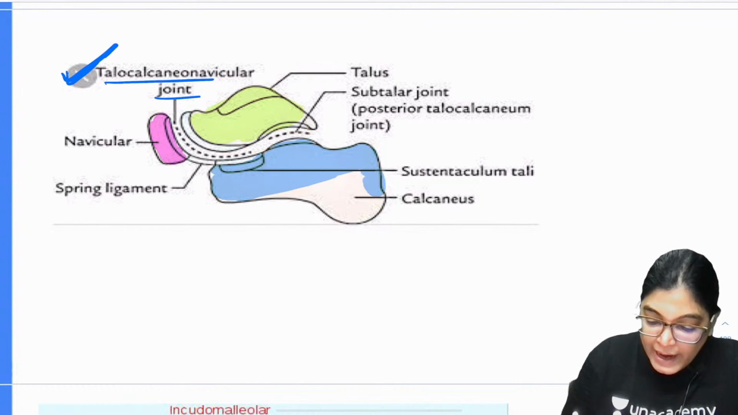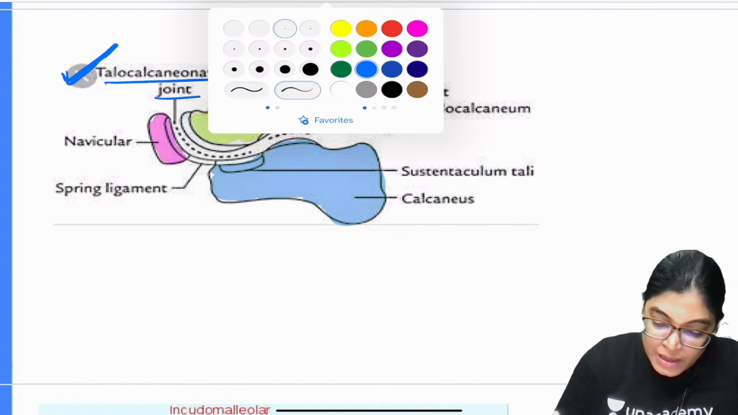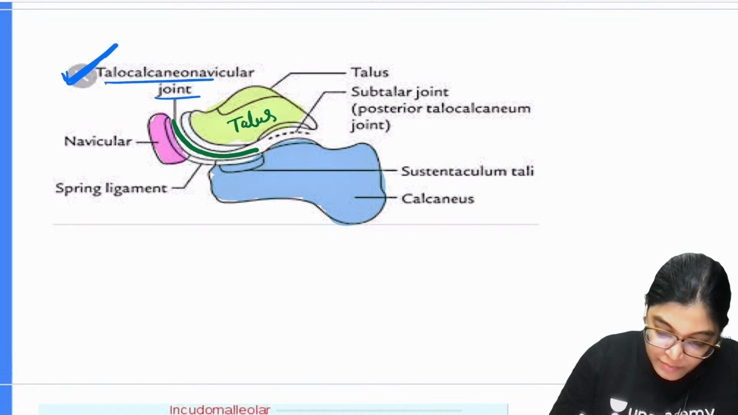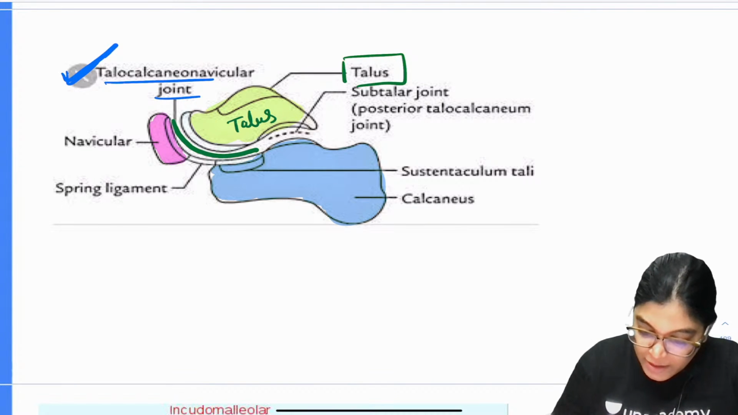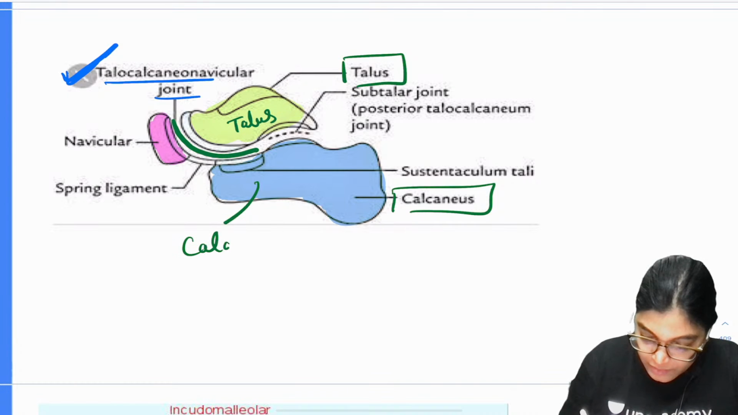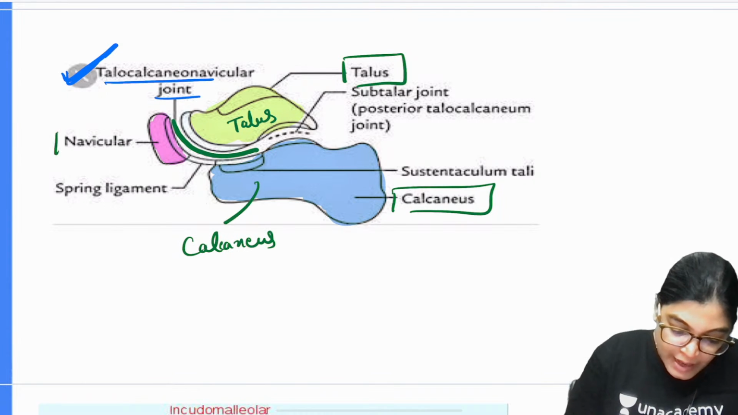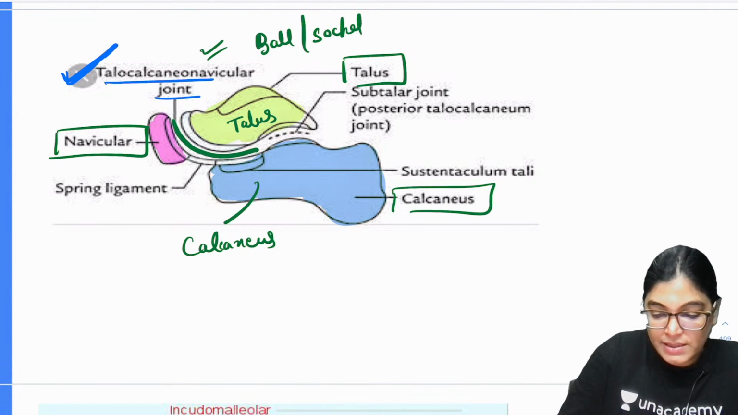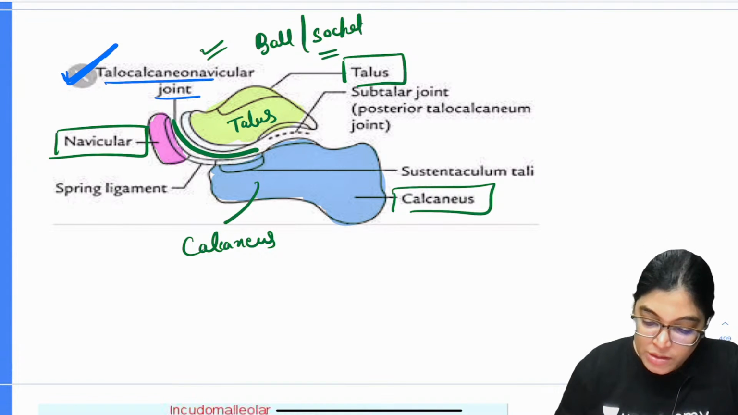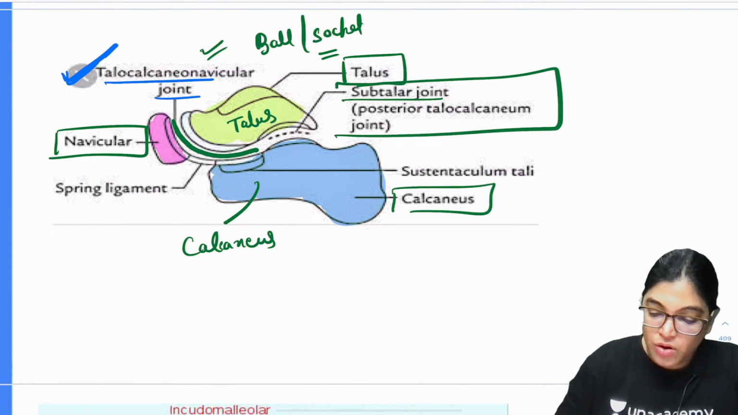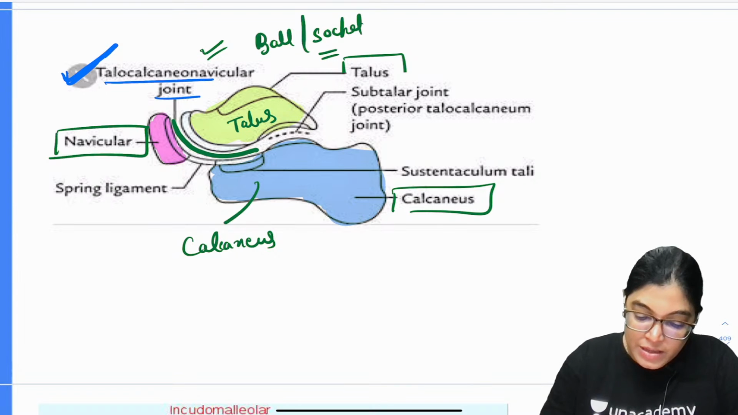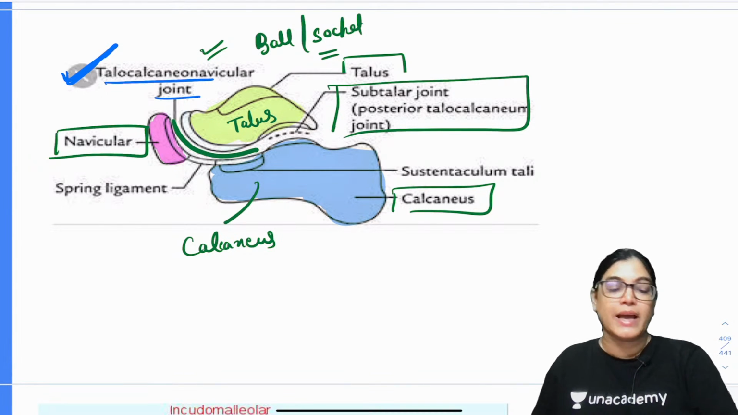If we talk about the anterior articulation, the talocalcaneonavicular joint is an anterior articulation, which is occurring between the talus bone, the calcaneum bone and the navicular bone, and this is an example of ball and socket type of articulation, which is quite clear in this diagram also. If we talk about the posterior part of this articulation, it is called the subtalar joint, where inversion and eversion actions occur.